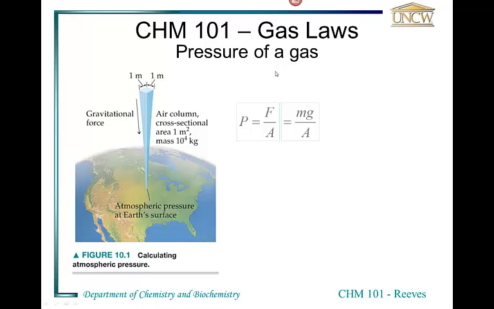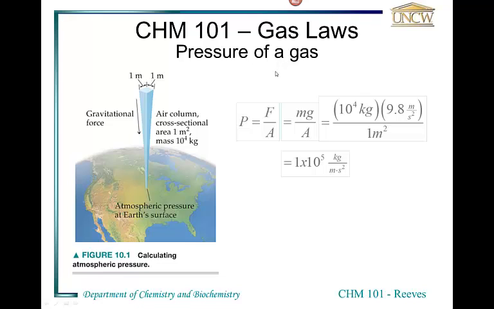Generally, the mass has to be in kilograms, and the acceleration of gravity will be in meters per second per second. If we divide that by the area, we would calculate the pressure that you feel standing on the surface of the Earth as a result of all those molecules of gas above you. That turns out to be 10 to the fourth kilograms times 9.8 meters per second squared, divided by the 1 square meter area that we chose for our column. And that turns out to be 1 times 10 to the fifth kilograms per meter per square second.